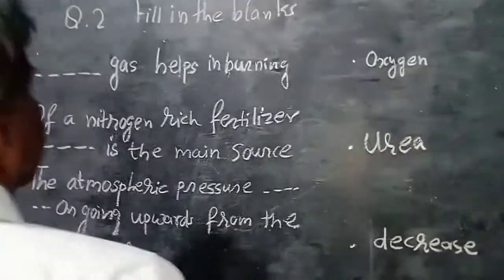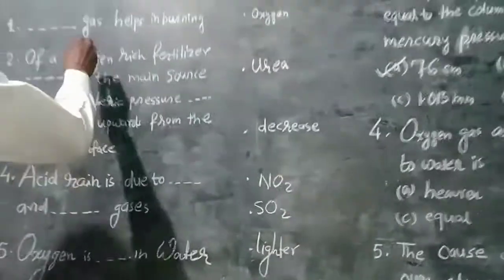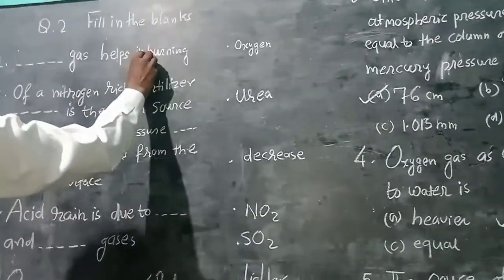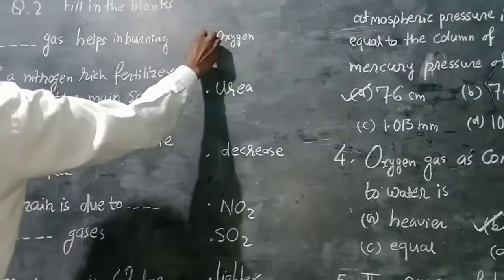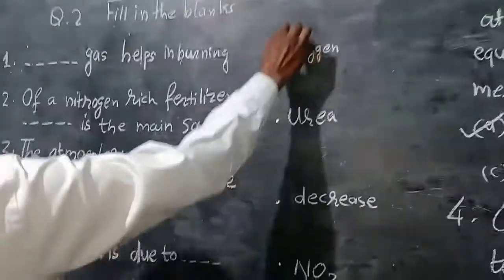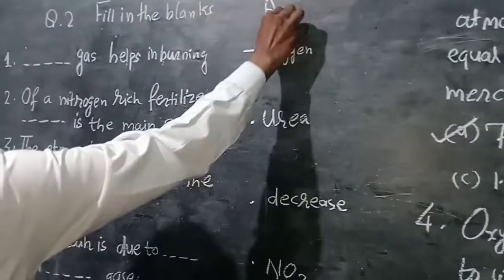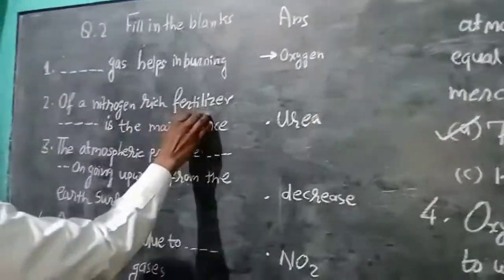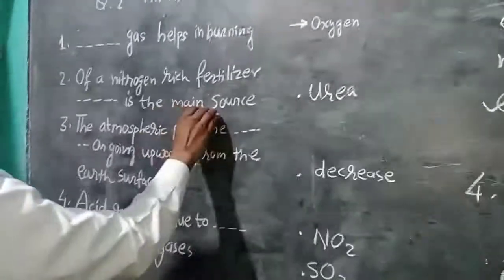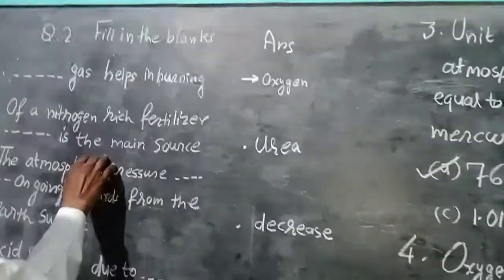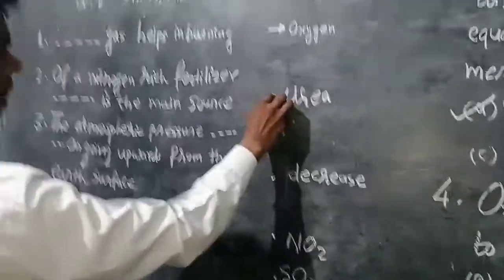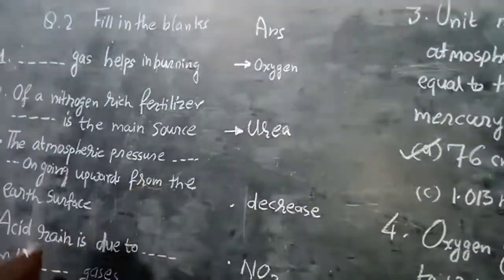Fill in the blanks with the proper words. The gas that helps us in burning is oxygen. Another question: the main source of nitrogen-rich fertilizer means the main fertilizer containing more nitrogen. The name of this fertilizer is urea.